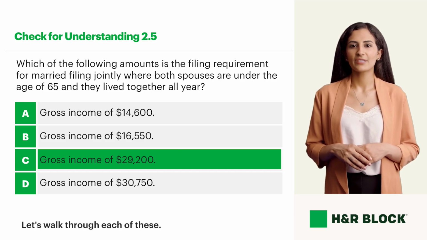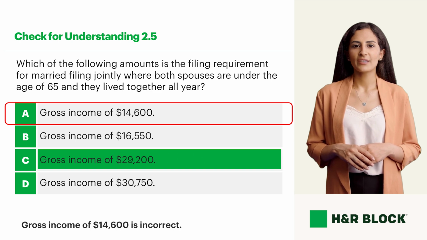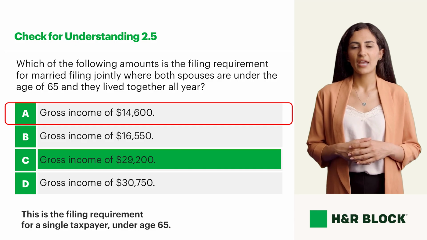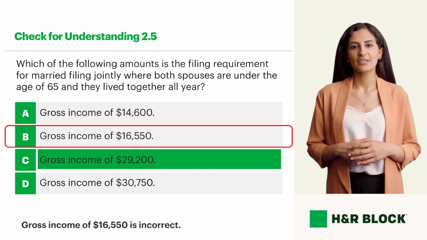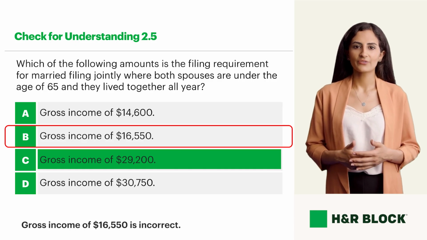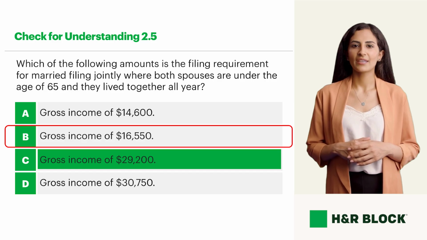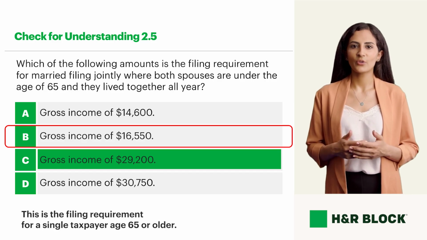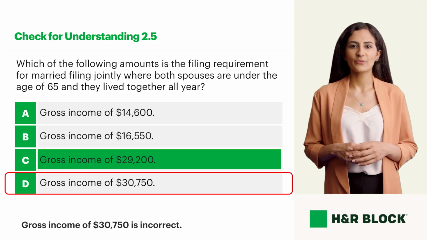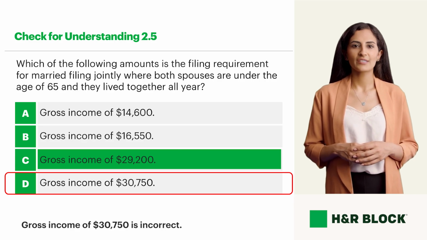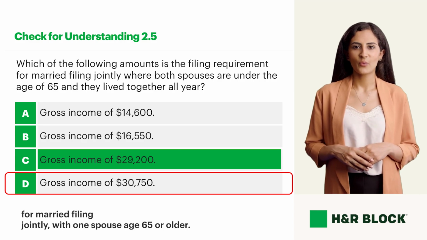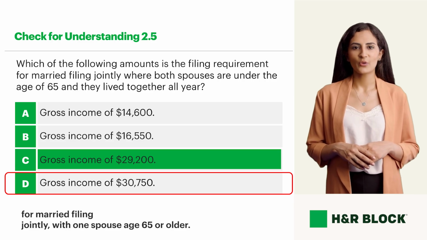Let's walk through each of these. Gross income of $14,600 is incorrect. This is the filing requirement for a single taxpayer, under age 65. Gross income of $16,550 is incorrect. This is the filing requirement for a single taxpayer age 65 or older. Gross income of $30,750 is incorrect. This is the filing requirement for married filing jointly, with one spouse age 65 or older.